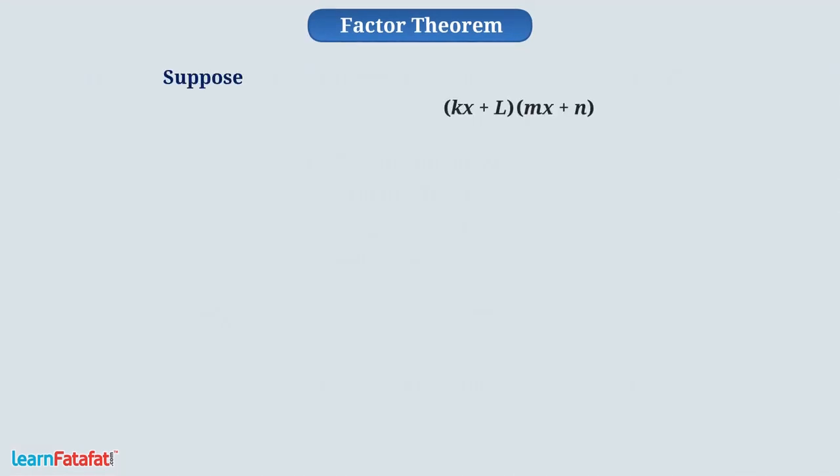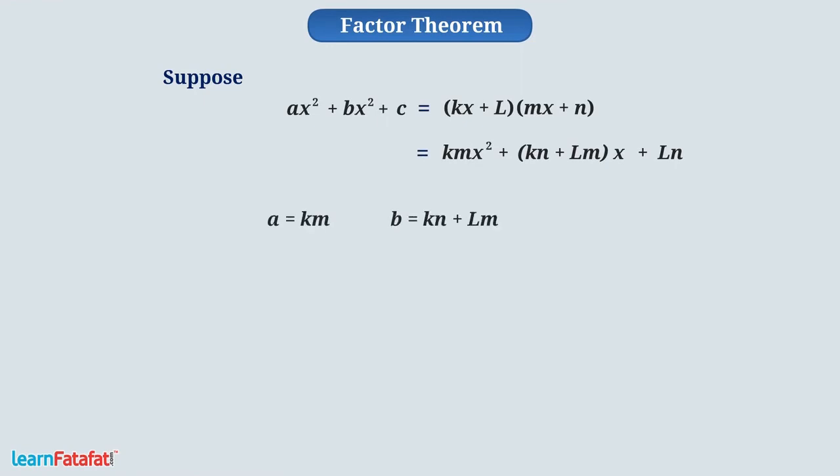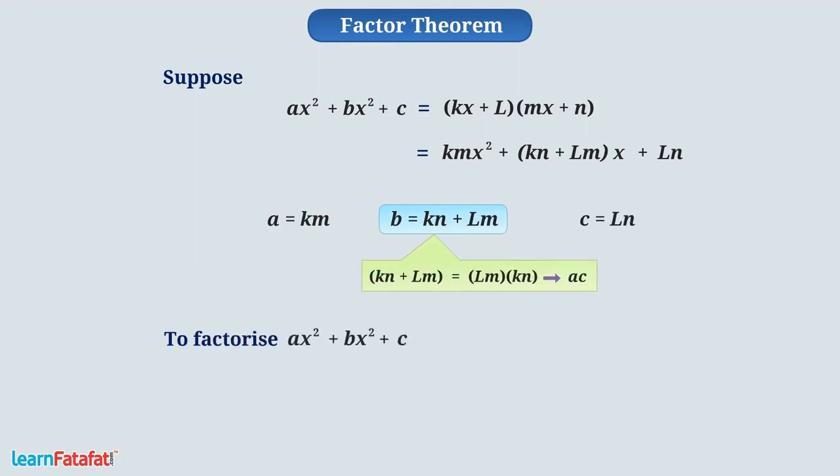Suppose these are factors of the polynomial. Therefore, we can represent it like this. Now, on comparing the coefficients, we get a is equal to km, b is equal to kn plus lm and c is equal to ln. That is, b is the sum of two numbers whose product is ac. Therefore, to factorize the quadratic polynomial, we have to write b as the sum of two numbers whose product is ac. I hope you have understood the concept very well.